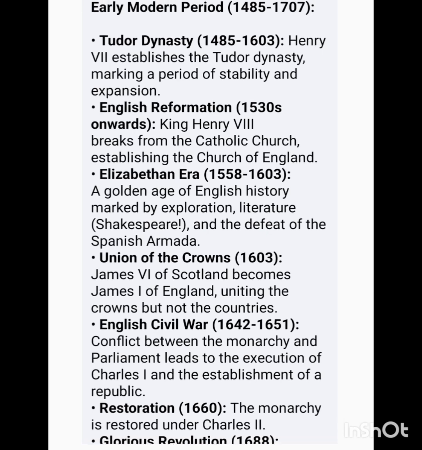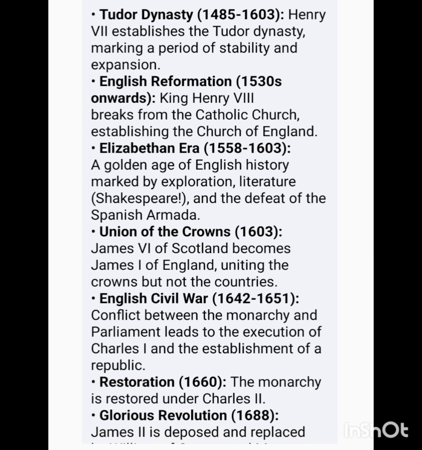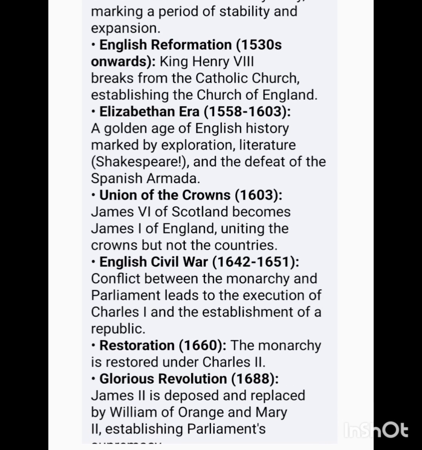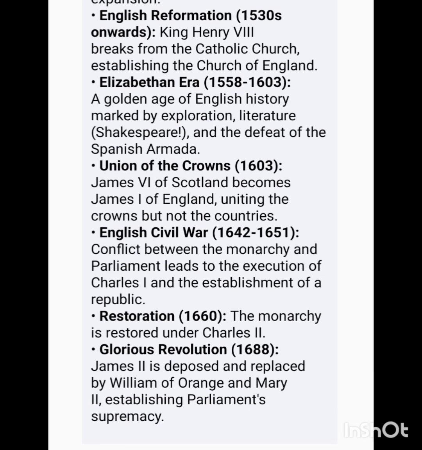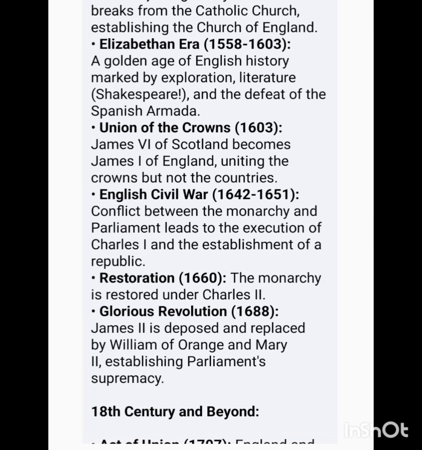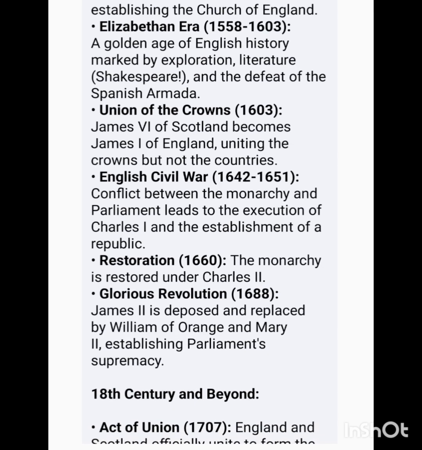Elizabethan era, 1558–1603. A golden age of English history marked by exploration, literature, Shakespeare, and the defeat of the Spanish Armada. Union of the Crowns, 1603. James VI of Scotland becomes James I of England, uniting the crowns but not the countries.